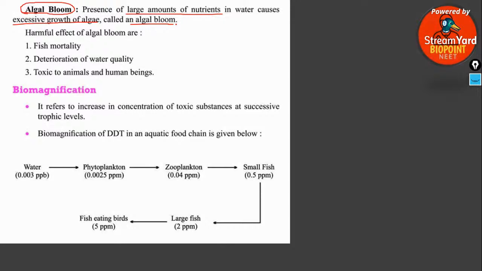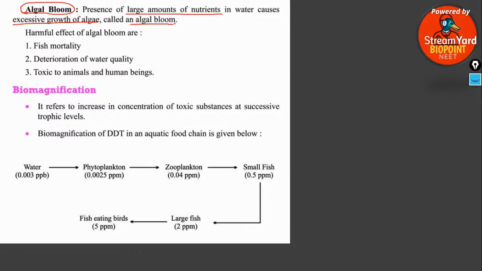Algal bloom is mainly happening because of the surface runoff of agricultural water, which contains insecticides, pesticides, biofertilizers, or any kind of chemicals used in the crops. They may run off from the fields into the water body, causing the growth of algae by nutrient enrichment.